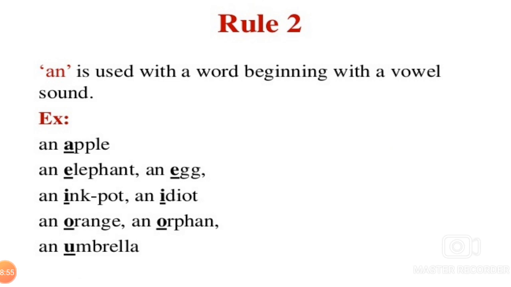An is used with a word beginning with a vowel sound. An apple, an elephant, an egg, an ink pot, an idiot, an orange, an orphan, an umbrella. A, E, I, O, U.